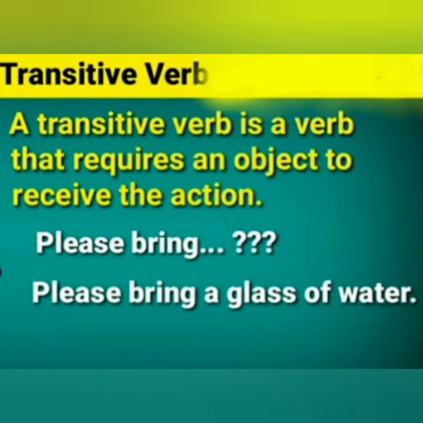If we add an object after the verb, then that verb gives us the complete sense. Here if I add the object or receiver of the action, a glass of water, then it gives us complete sense. Please bring a glass of water.